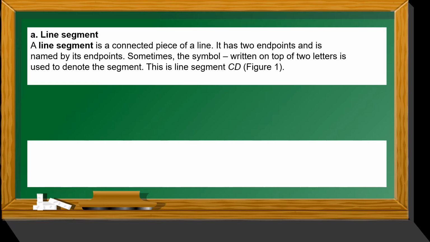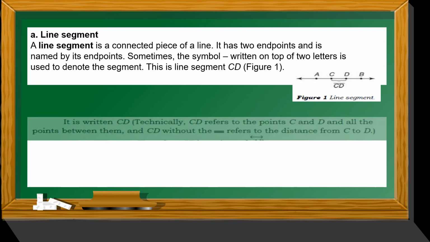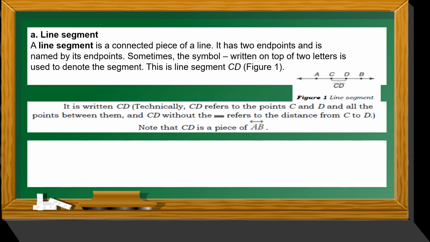This is line segment figure 1 or line segment CD. It is written CD. Technically, CD refers to point C and D, and all the points between them, and CD without a line refers to the distance from C to D. Note that CD is a piece of line AB.